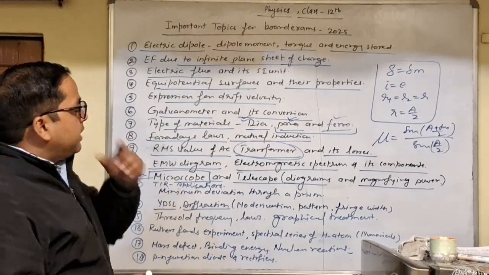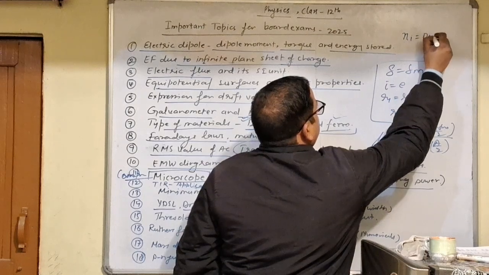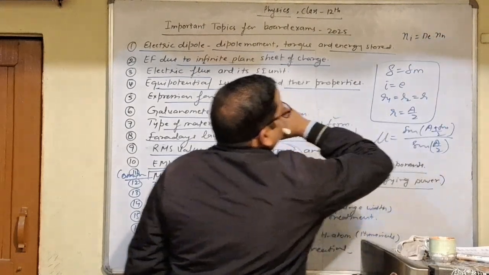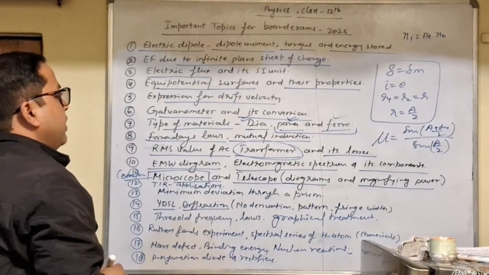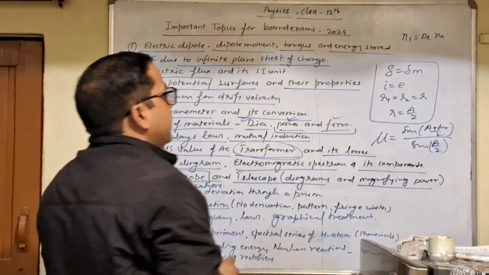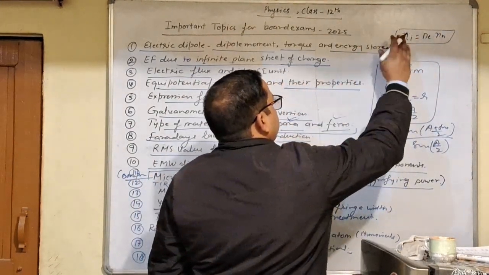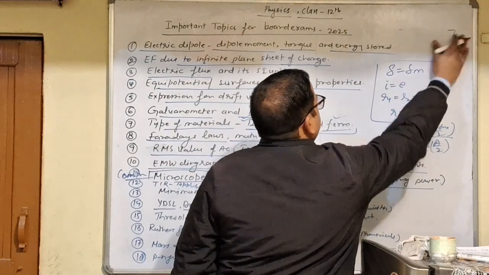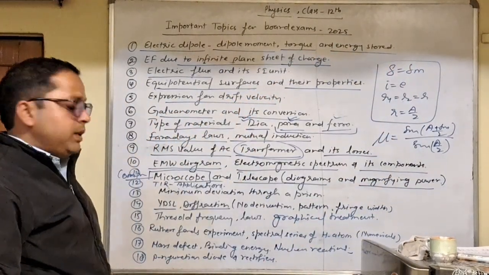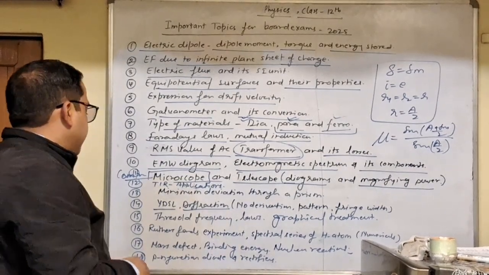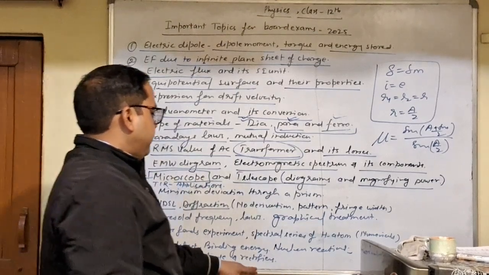In that case Ni squared equals Ne into Nh. In the case of highly doped semiconductors this equation changes. So have a look at it once. It also includes formation of PN junction, majority and minority charge carriers, characteristics of PN junction and rectifiers.